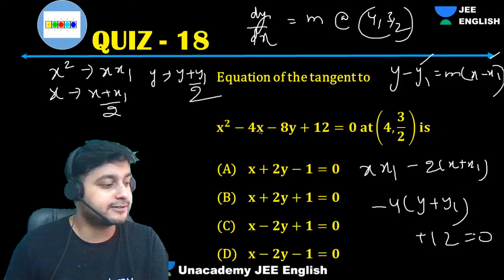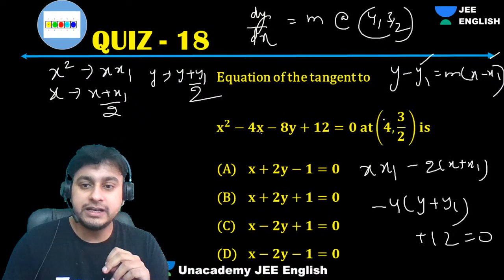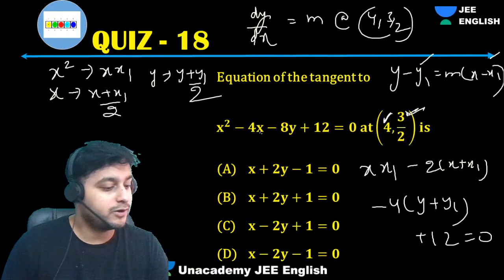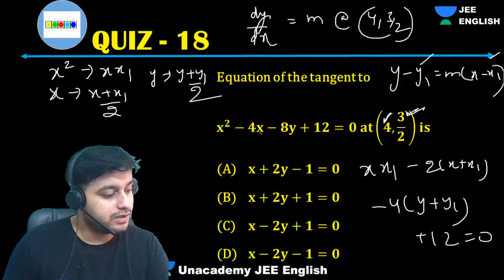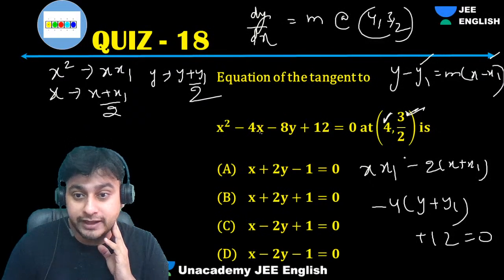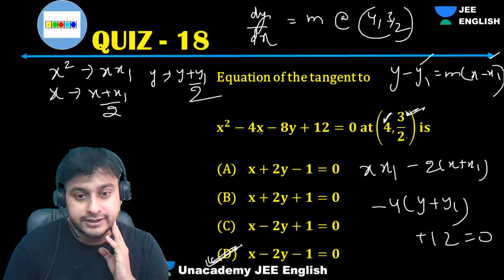Simple as it gets. Now you can put the value of x1 as 4 and y1 as 3 by 2. What are we getting, guys? Very easy now. I think you will get the answer as option B.